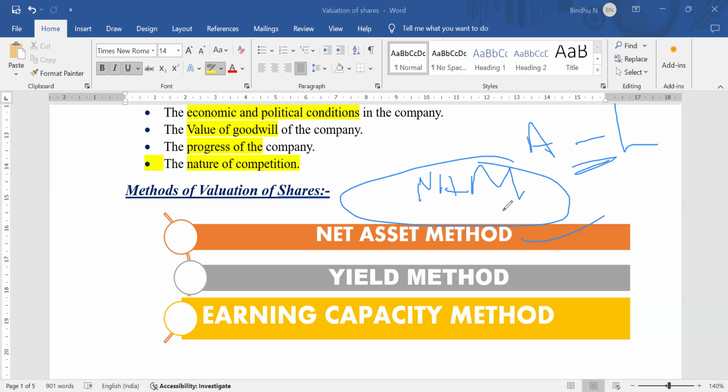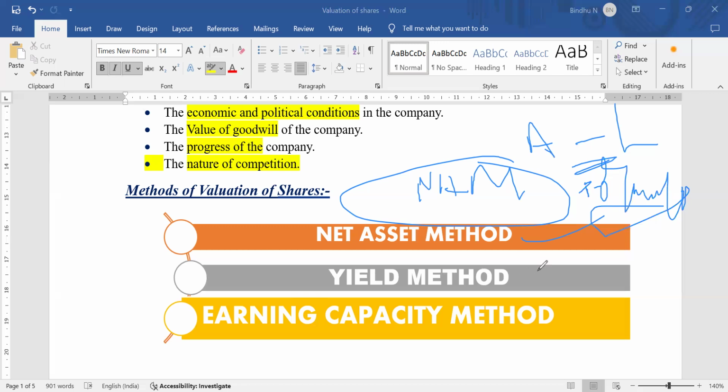Based upon the difference between assets and liabilities, we identify the net value, and by making this comparison you get the overall amount which is available to all the shareholders. That one we are going to analyze here. We have a format to calculate the net asset method, along with a formula for the calculation, which is also provided in this video itself.